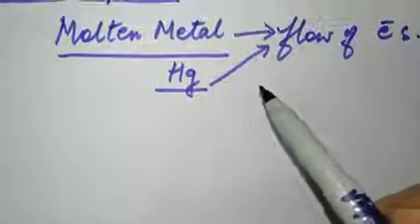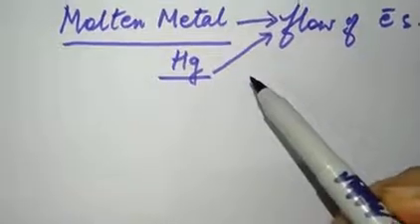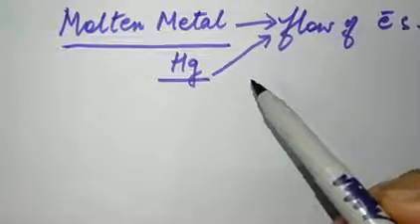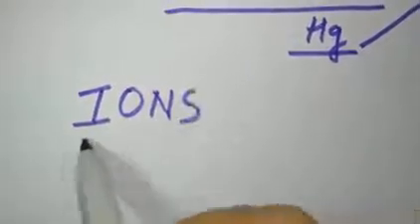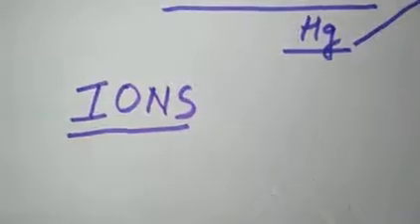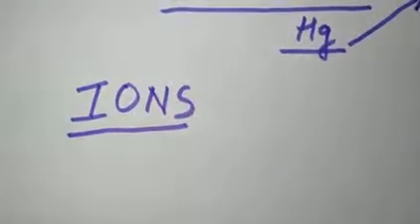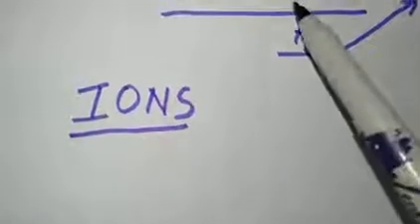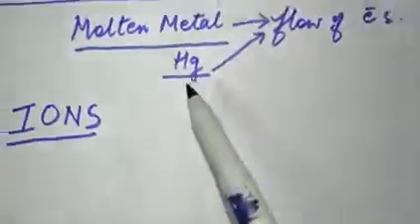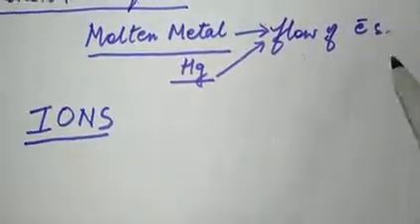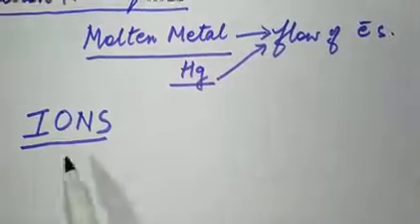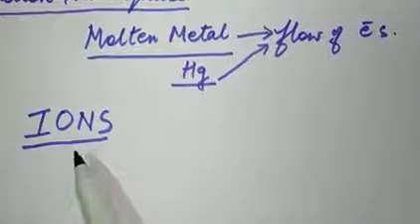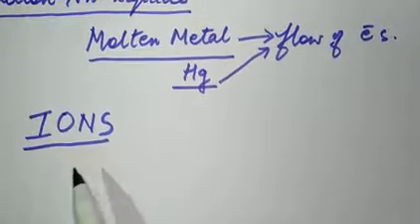In metals, that is solids, plus the molten metal or liquid metal, the current flows due to the flow of electrons. But in liquids, the current flows due to ions produced in them.